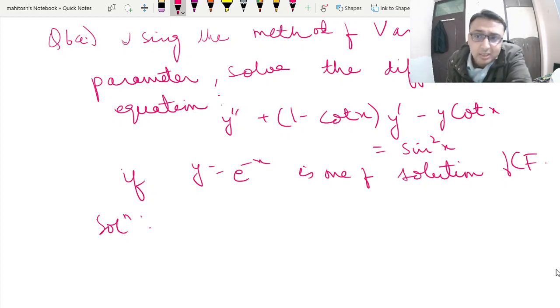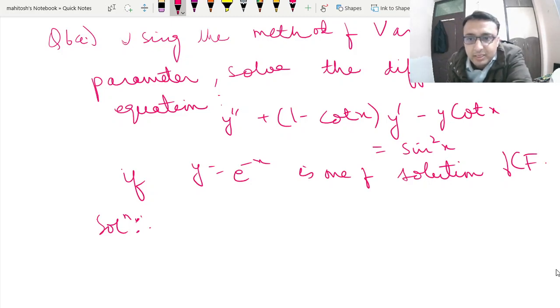You would see here they have given a variable coefficient, right, and they are asking you to do it by variation of parameter. So they are giving some of the basic applied question. Okay, so this question you will find everywhere, so not that it has come from some different sources. Invariably you will find this question in almost all of the books. Now one of the hints that they have given is e to the power minus x is one of the solutions.